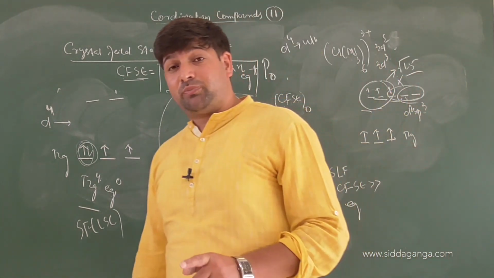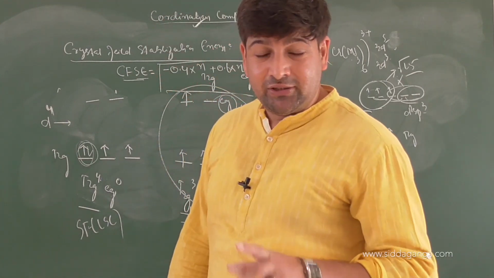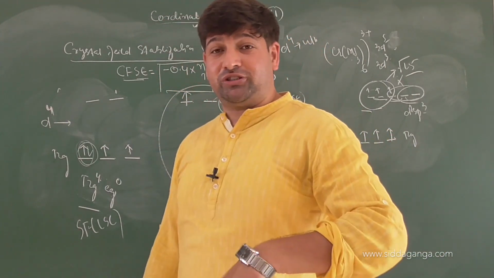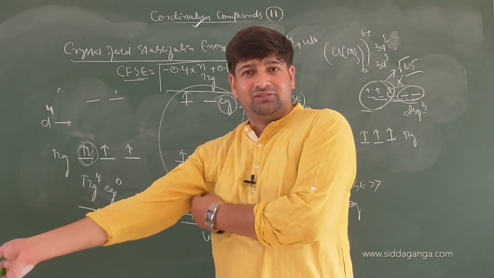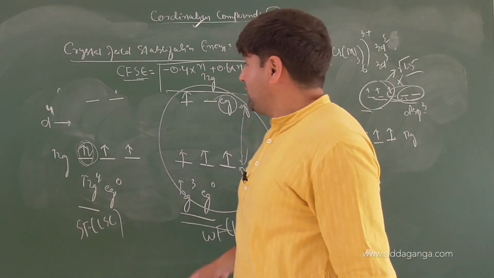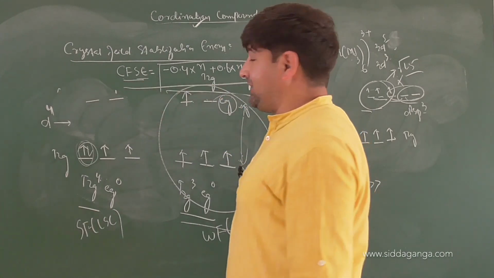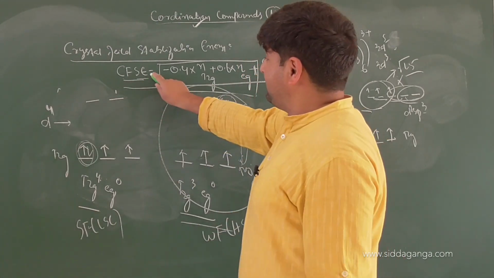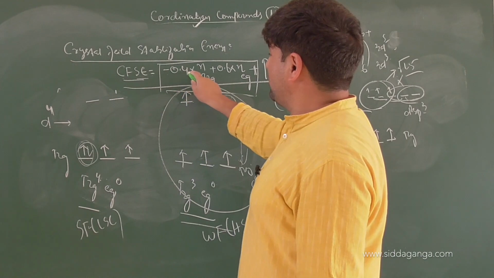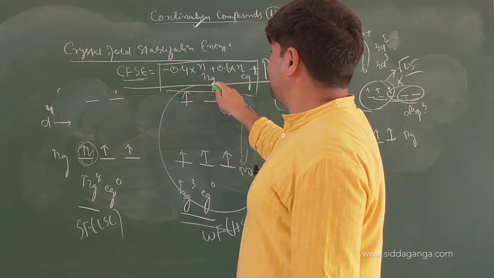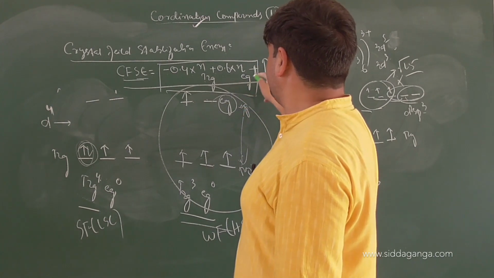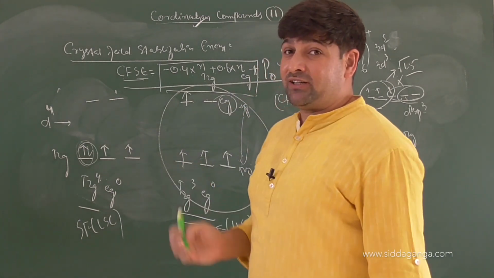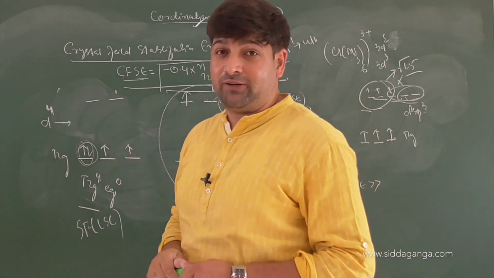Pairing only comes into play when the electron has a chance to go to the eg set or the t2g set. Then only the question of pairing will come into play. Am I clear with this? So when you are calculating crystal field stabilization energy, CFSE equals minus 0.4 into number of electrons in t2g plus 0.6 into number of electrons in eg plus pairing energy.